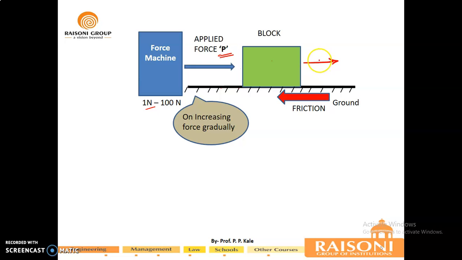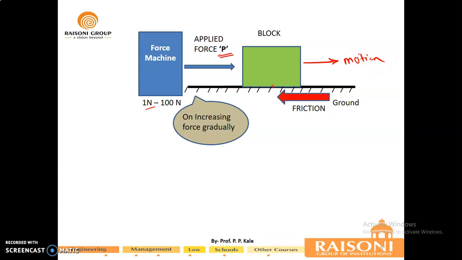So when this block is going to move from its rest position in the forward direction, from that point the kinetic friction comes into play. That is your dynamic friction. But before that, up to a certain value of force, you are applying forces and this block is not moving anywhere. In that case, your frictional force is equal to your applied force. And once you reach the maximum force limit which will overcome this frictional force, then this block will start its uniform motion in the rightward direction.